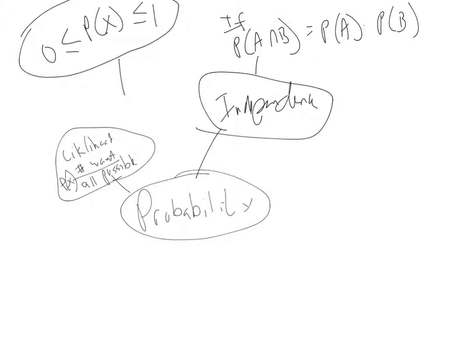Another way to say that is if the probability of A given B is equal to the probability of A all by itself. So if I know B, and then I find the probability of A, and that's the same as A all by itself, then knowing B did not change the probability, therefore they're independent.